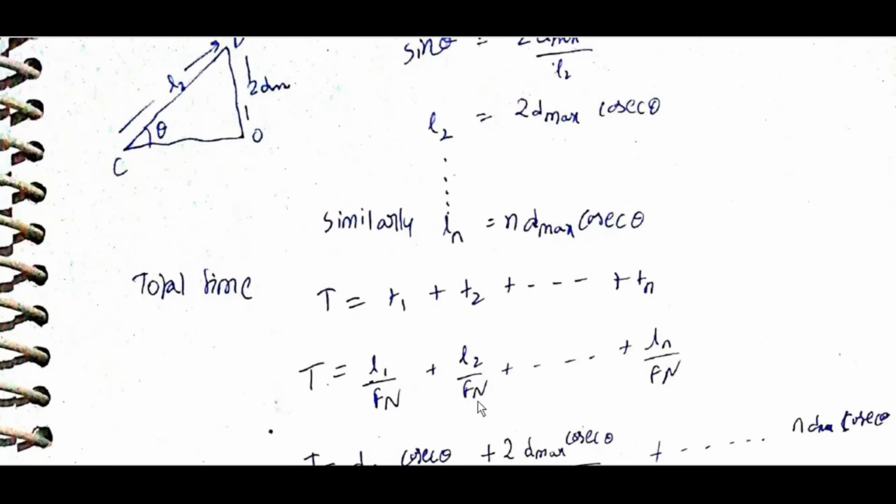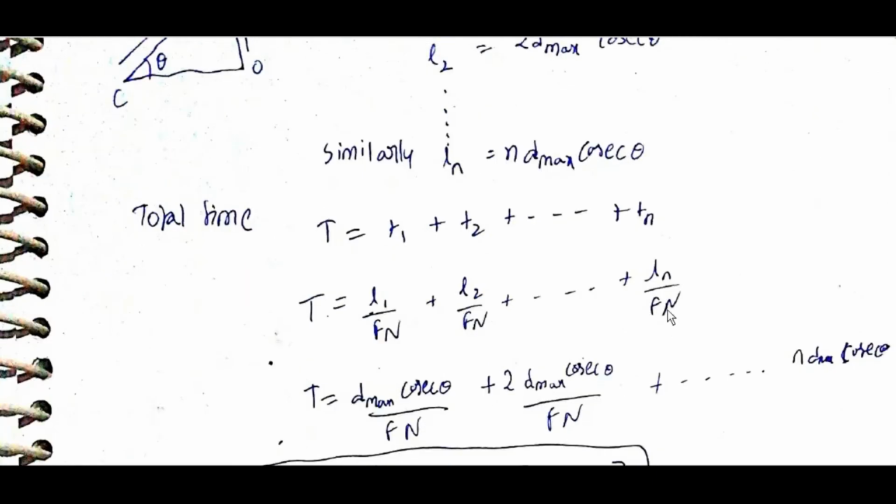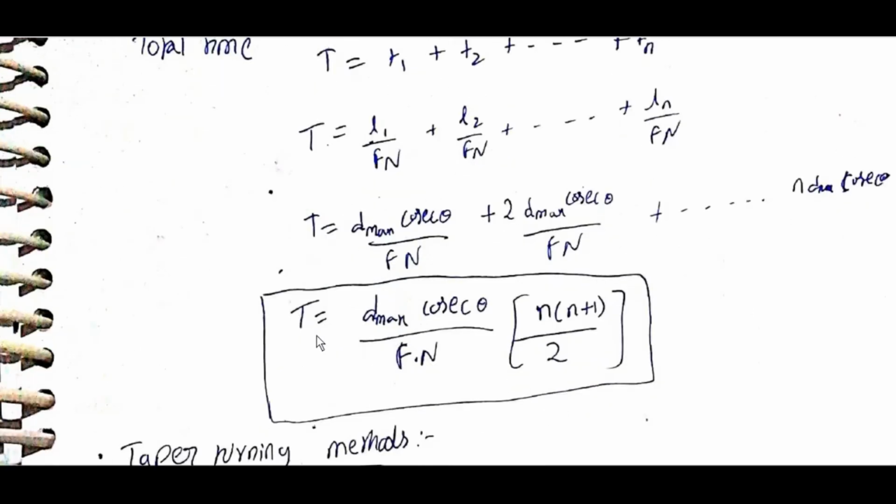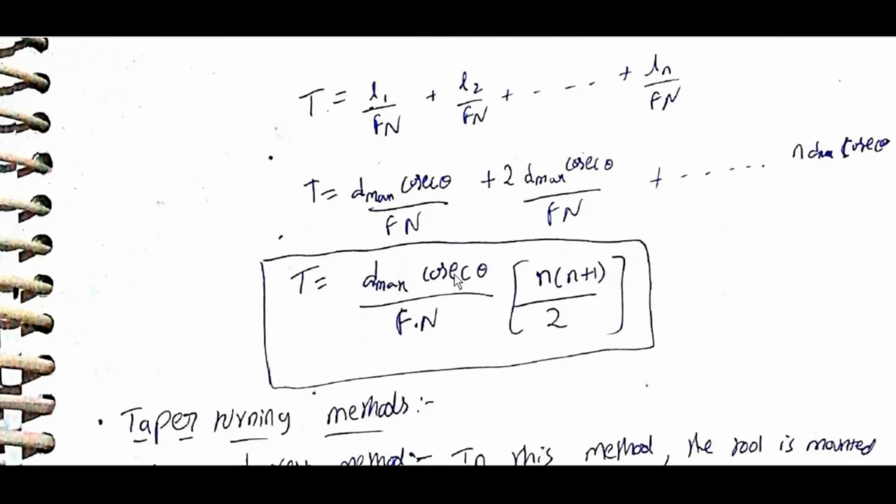Total time capital T is equal to T1 plus T2 plus so on Tn, that is L1 by Fn plus L2 by Fn so on Ln by Fn. T is equal to Dmax by Fn cosecant theta plus 2Dmax by Fn cosecant theta so on n Dmax cosecant theta by Fn. T is equal to Dmax by Fn cosecant theta into (n plus 1) by 2.